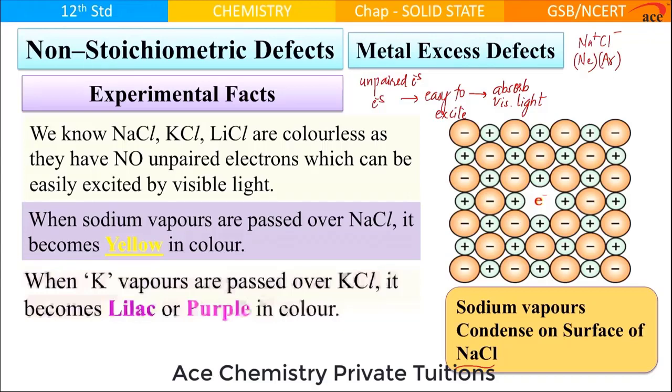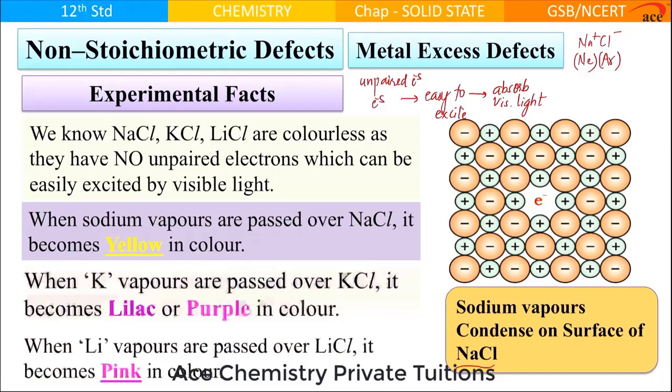Similarly, when lithium vapors are passed over lithium chloride, it turns pink. Now, these are experimental facts. For us it is unusual because we never expect NaCl, KCl and lithium chloride, which are otherwise white salts, to become colored. Why did they become colored? This is our query.